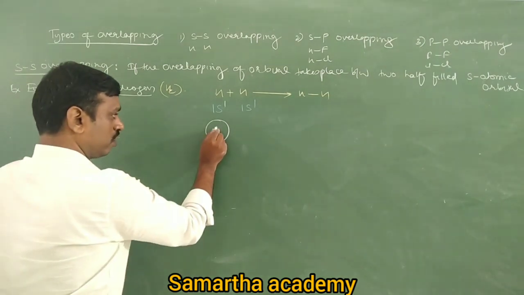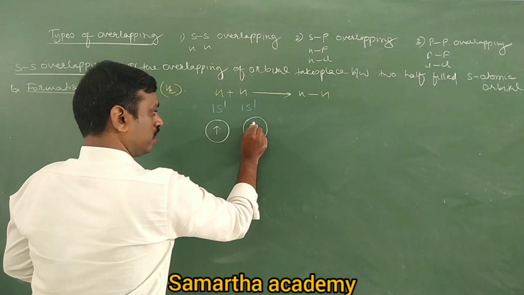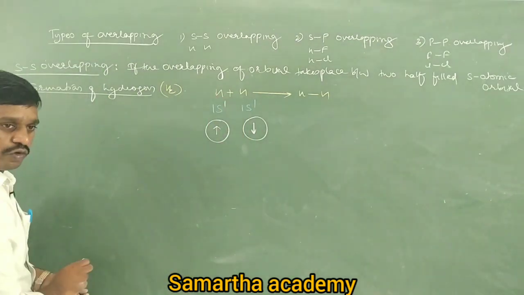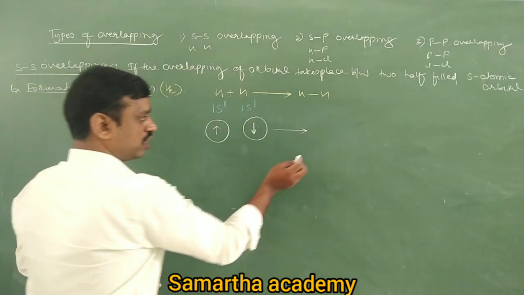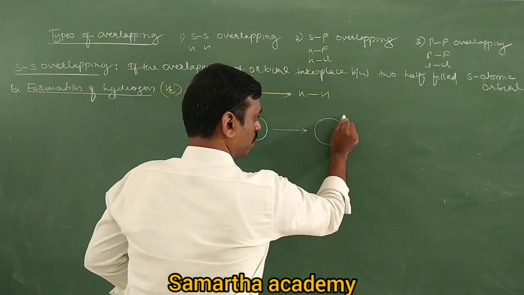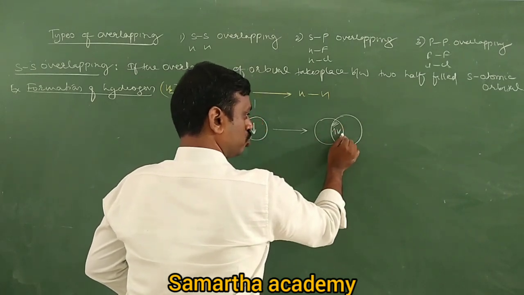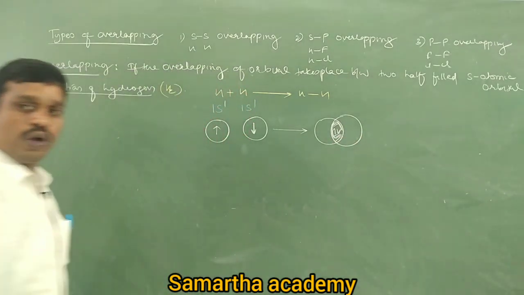So take one electron clockwise, and the other unpaired electron anti-clockwise. These two overlap. What do they form? A covalent bond. This is the overlapping portion. SS overlapping.